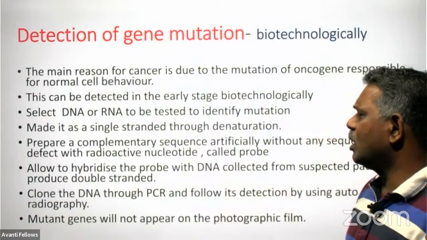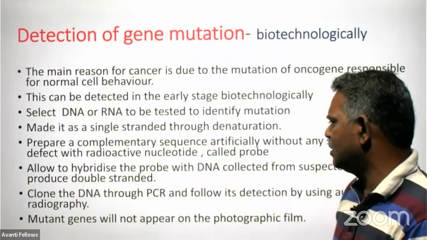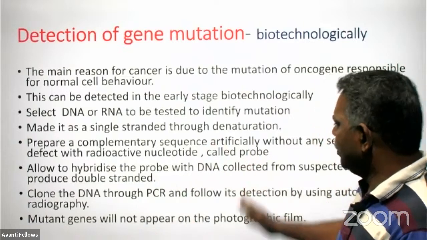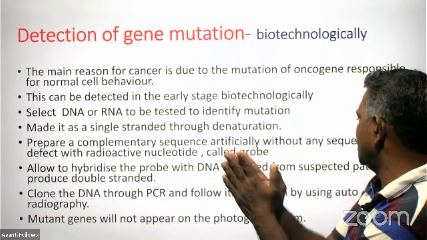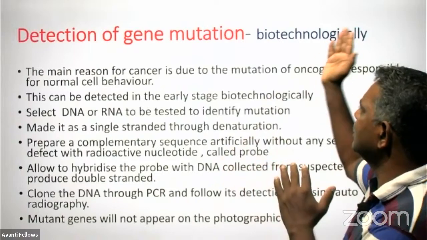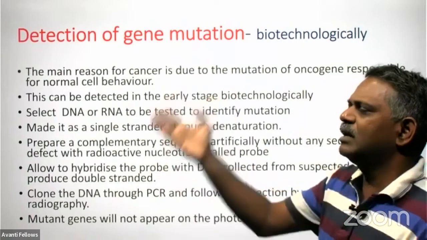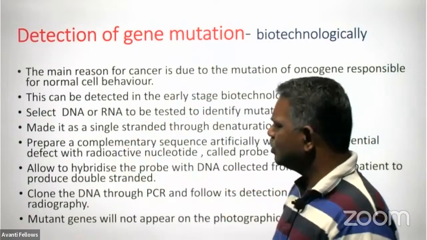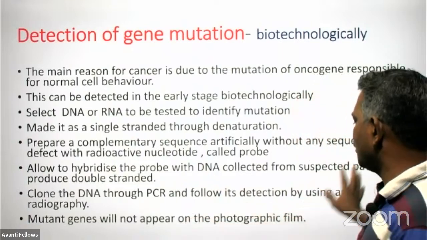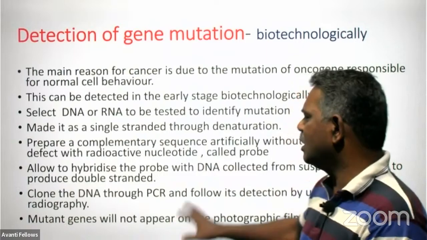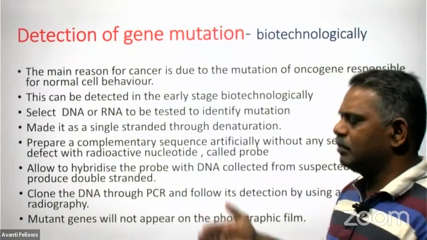Then allow the probe to hybridize with the single-stranded DNA taken from the patient. The DNA that we prepared artificially has the correct sequence. Whenever it goes for hybridization, if there is a mutation, that area never produces a hydrogen bond, so that area does not get the radioactivity. So it can be cloned, and this defect can appear on the photographic film. The mutated gene will not appear because the hydrogen bond will not be there with the probe in that particular area.